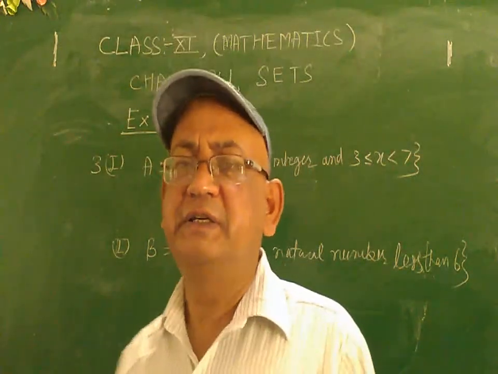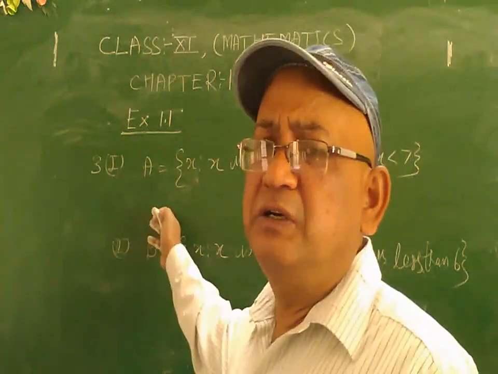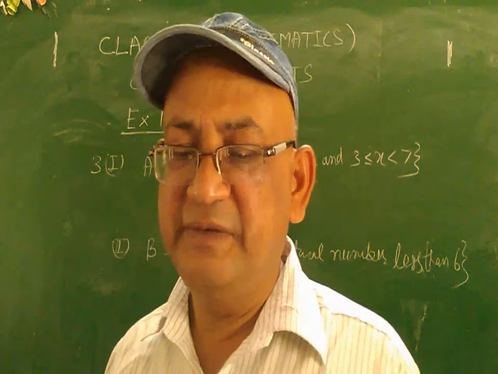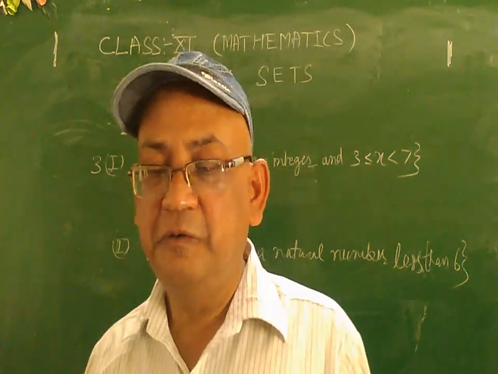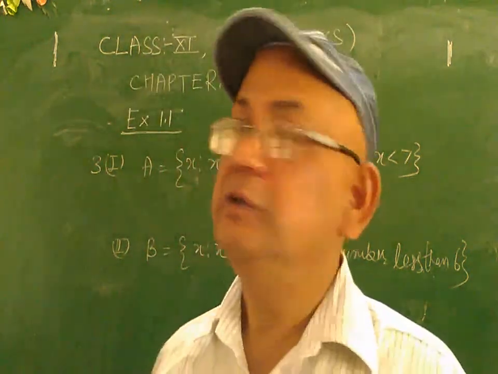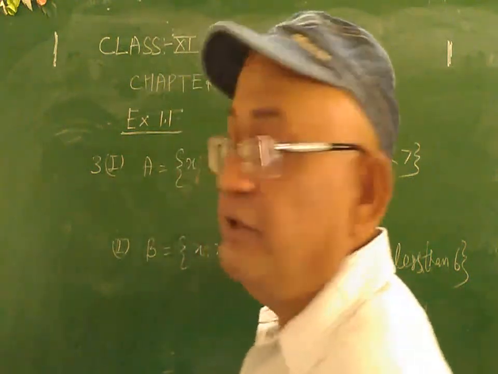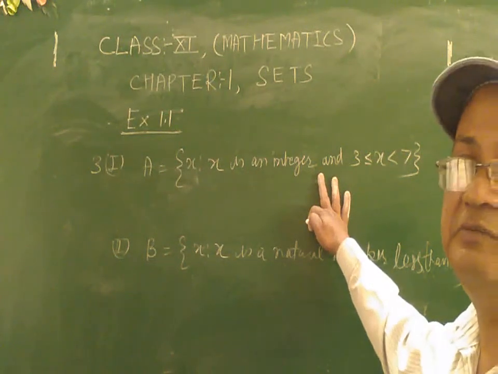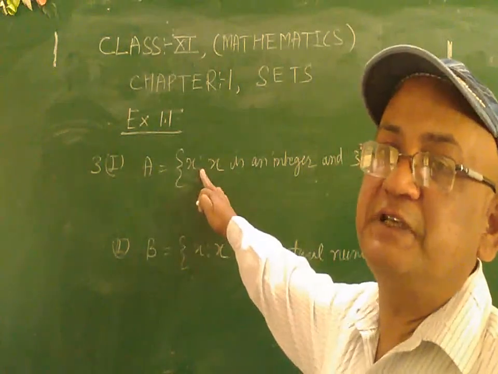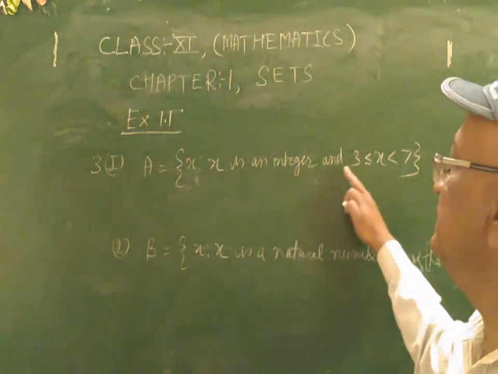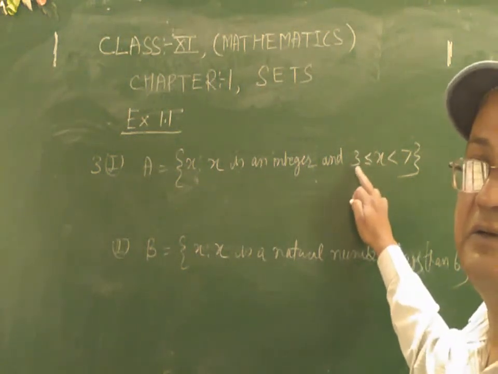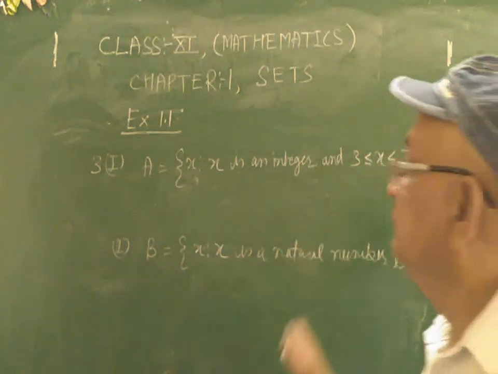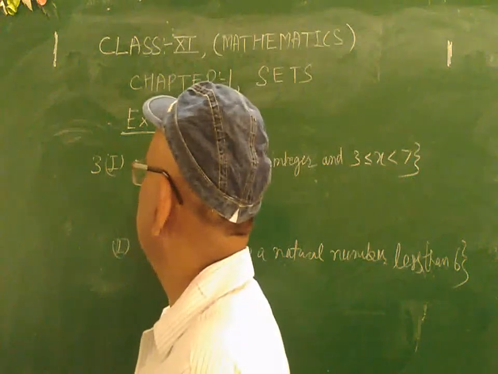Now students, see the third question. The instruction given is: write the following sets in roster form. In this question a set builder form is given, as previously I taught you. It is x such that x is an integer and x is greater than or equal to -3, and x is less than 7. So just convert it into the roster form.